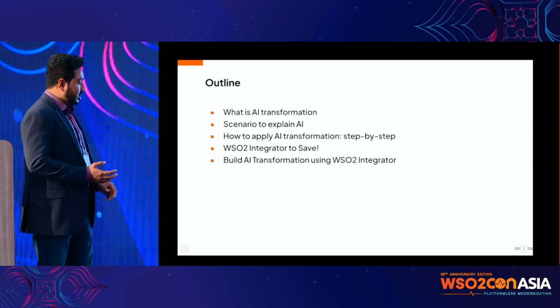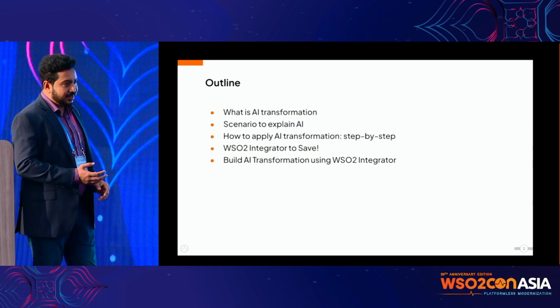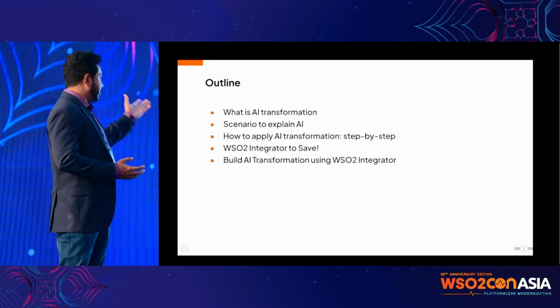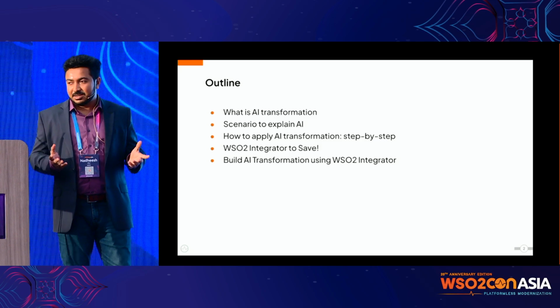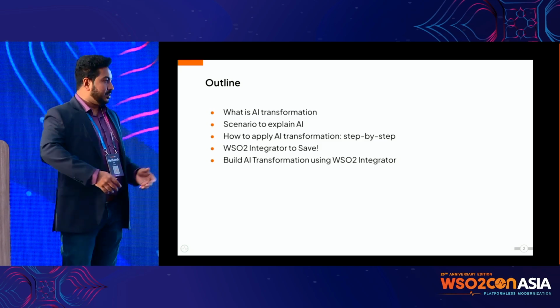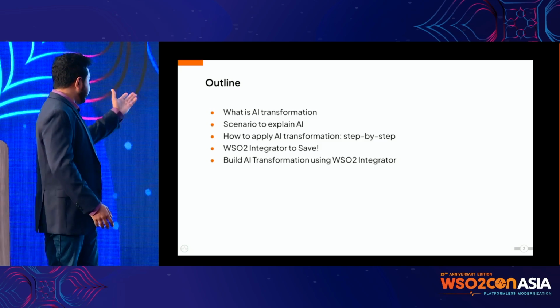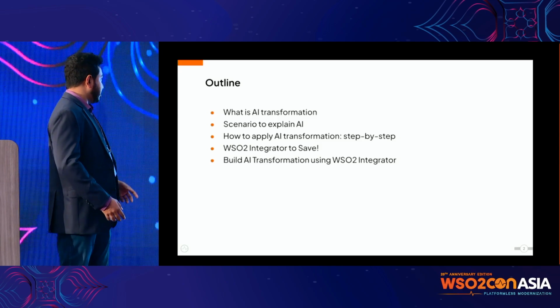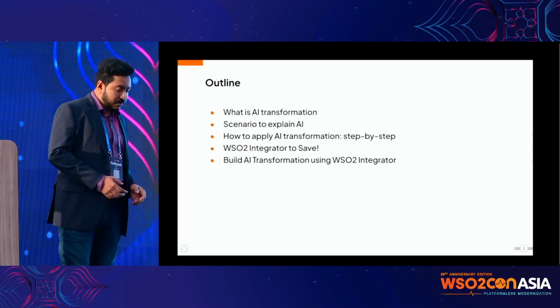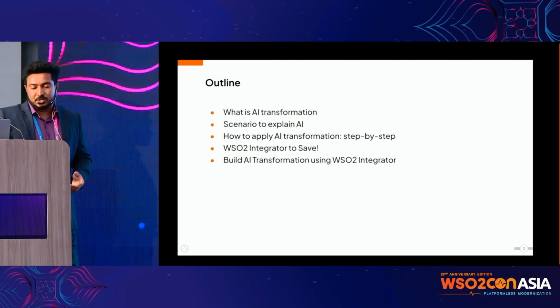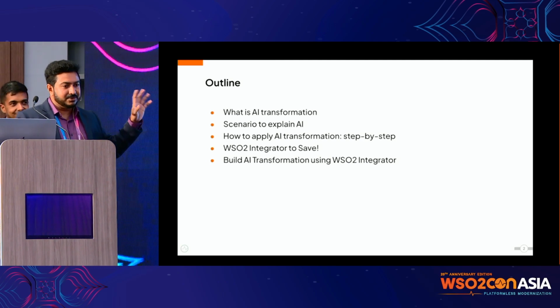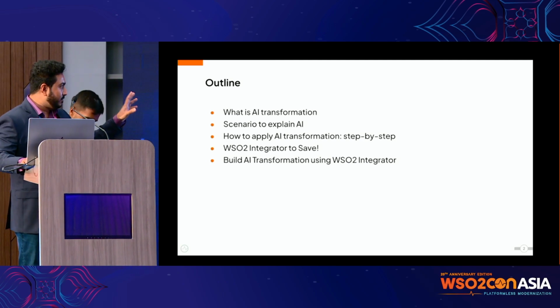And then Anjana will bring in WSO integrator to save us all, because when we want to implement that in real life, we need the toolkit to develop that, right? Then we will demonstrate how we do the AI transformation using WSO integrator. So this is going to be the story. I don't want to reveal a lot of stuff. That's why I kept it brief.